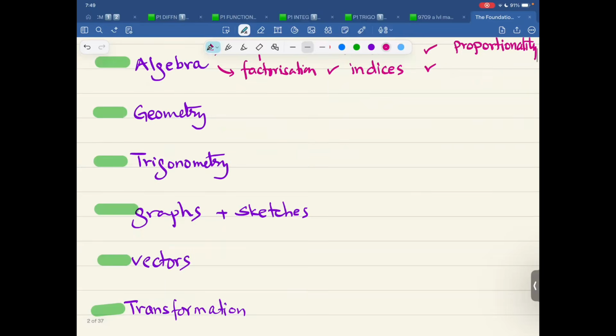When we talk about geometry, we talk about shapes. And geometry, let me categorize it with mensuration. And let me write mensuration over here. So geometry, mensuration, shapes, whether it's a 2D shape, whether it's a 3D shape.